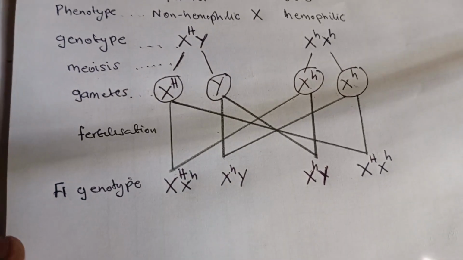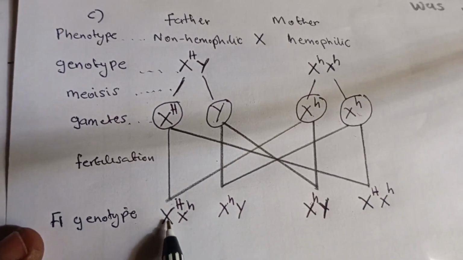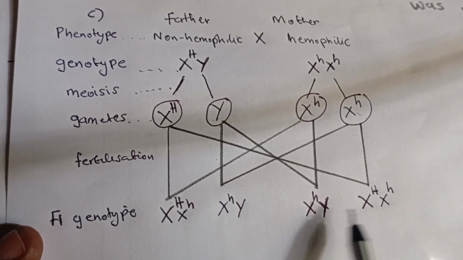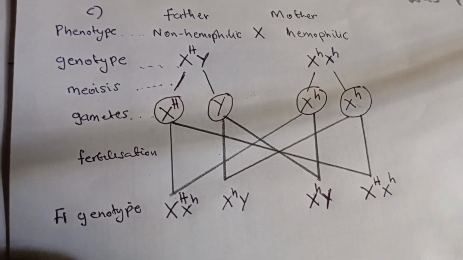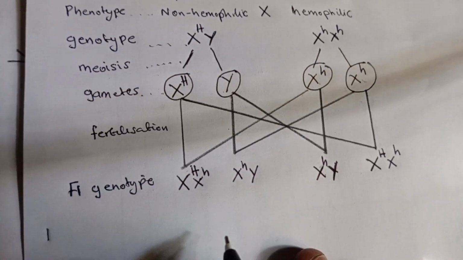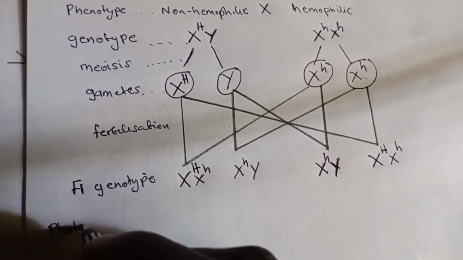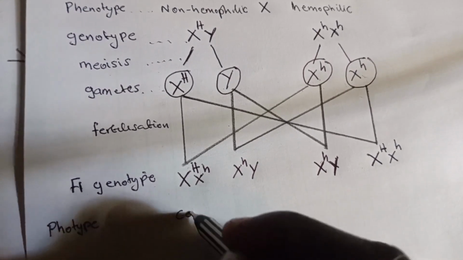So you can see this is a female because they have XX. This is a male because they have XY. This is a male because they have XY. This is a female also because they have got XX. Now, when we show the phenotypes, this is a carrier female.